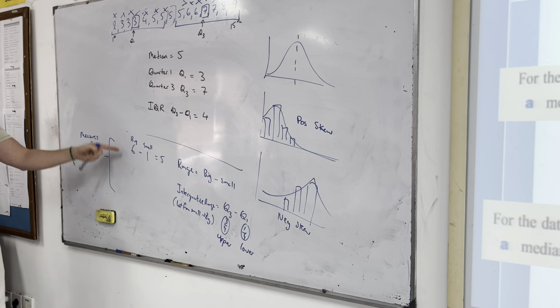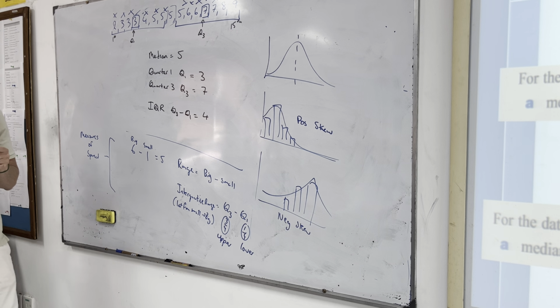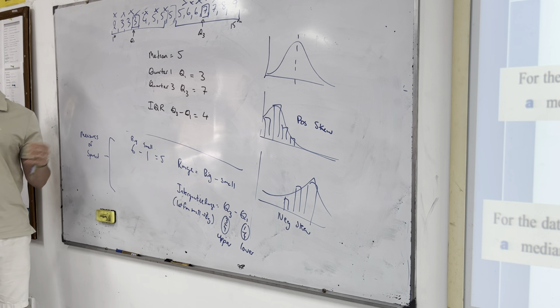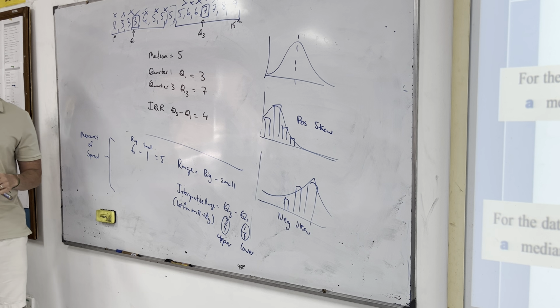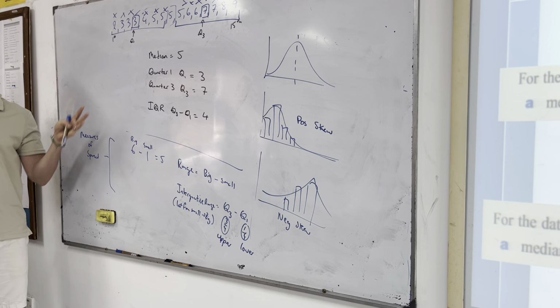Whereas the range is susceptible to, what word did we use yesterday? Outliers, yeah. So if we use the salary example of yesterday, the range would have been way too wide. Whereas the interquartile range is probably a better measure of spread because it only looks around the center of the data and it removes any outliers.